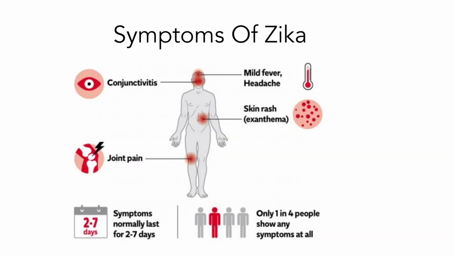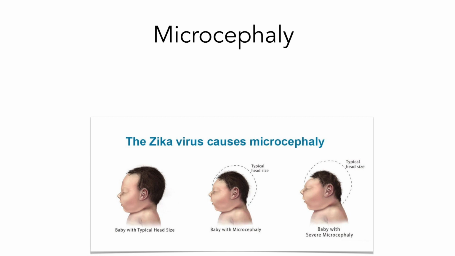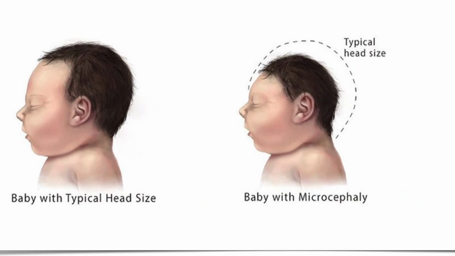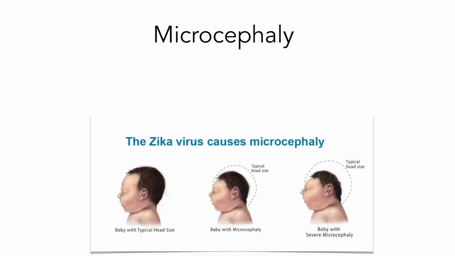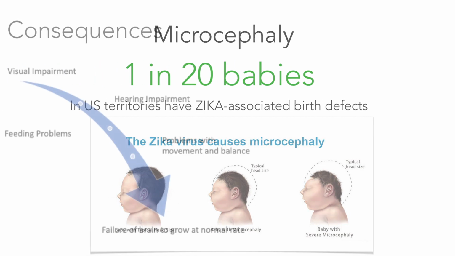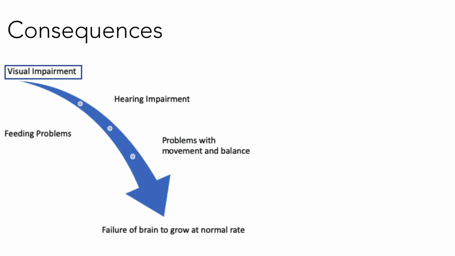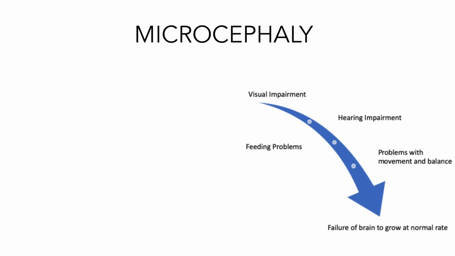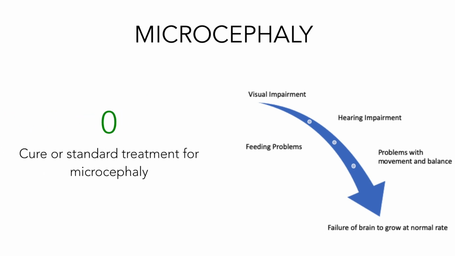While most symptoms of Zika are mild fever, rash, and pain at worst, a dangerous potential outcome is the development of microcephaly in fetuses. Microcephaly is a rare condition that causes 7 per 10,000 babies to be born with undersized heads and underdeveloped brains. About 1 in 20 babies in U.S. territories have Zika-associated birth defects. The consequences of microcephaly include vision and hearing problems and other developmental issues. The risk of microcephaly is a worldwide threat because it is a lifelong condition with no known cure or standard treatment.